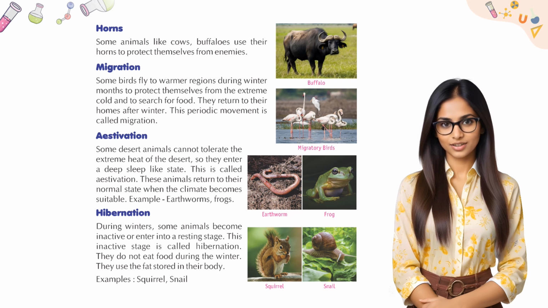Estivation. Some desert animals cannot tolerate the extreme heat of the desert, so they enter a deep sleep-like state. This is called estivation. These animals return to their normal state when the climate becomes suitable. Example: earthworms, frogs.